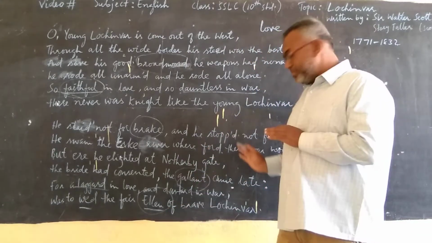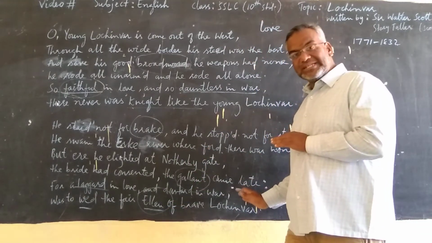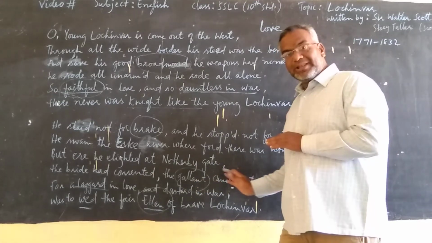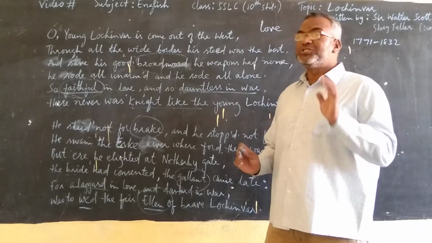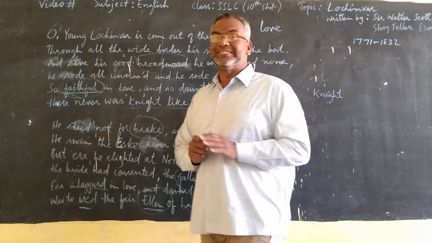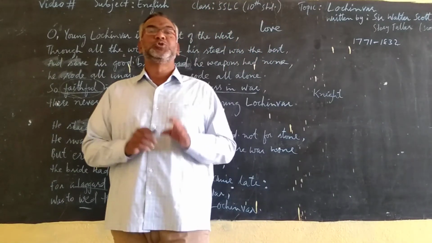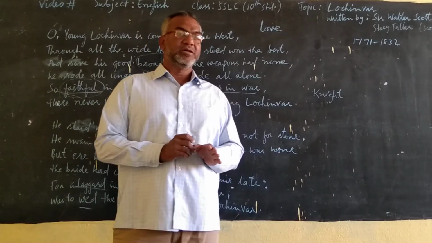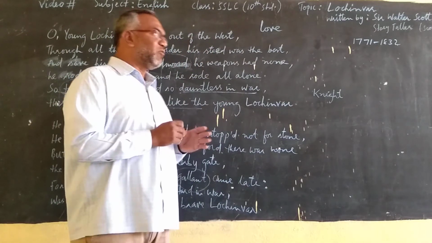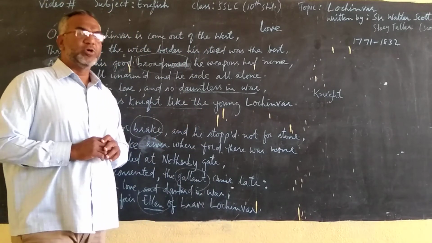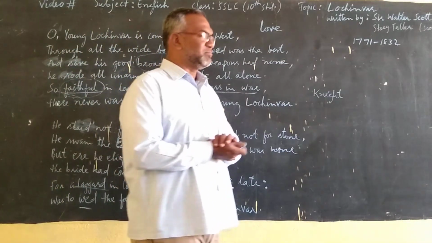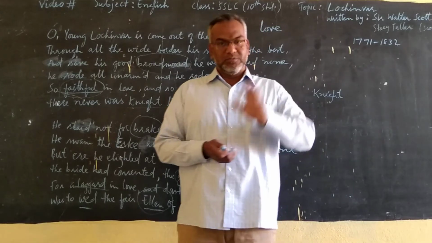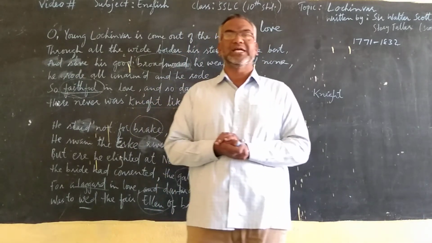But because the gallant came late, that girl, Ellen, had consented, she was ready to marry another man, and that man was quite opposite to Lochinvar. These are two stanzas which I have explained, and there are 6 more stanzas.